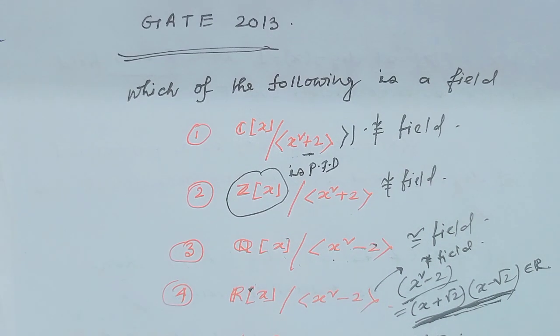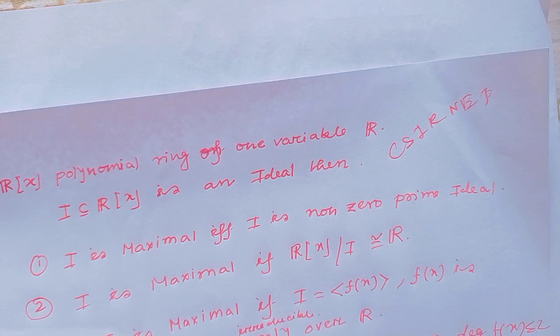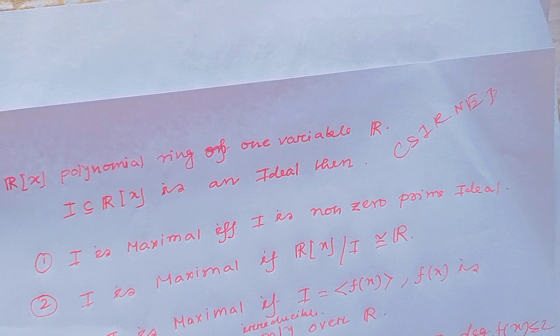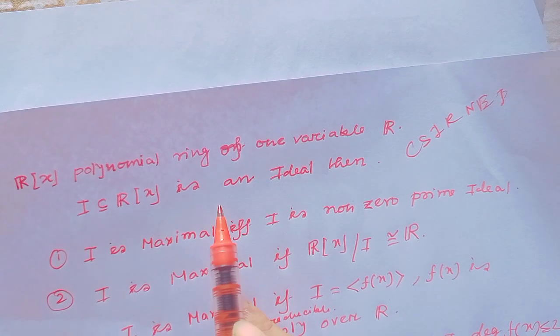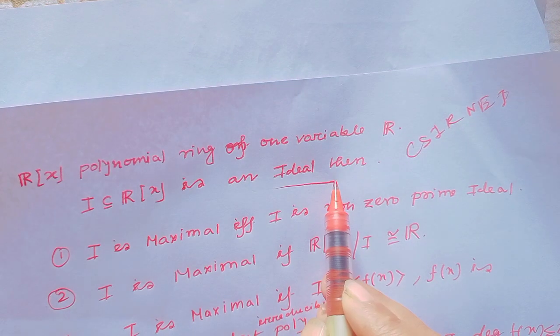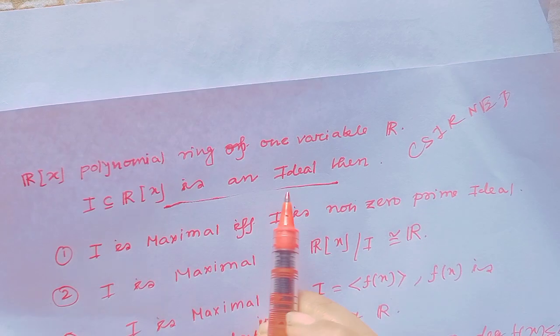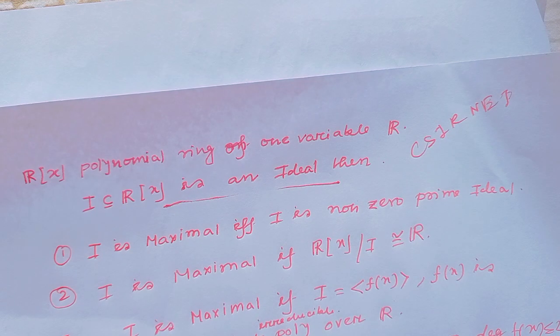I hope all my viewers have understood this question clearly. Okay? Now another question which came in the CSIR NET examination. The question is: Rx is the polynomial ring of one variable over R and I is a subset of Rx which is an ideal. Then option 1, I is maximal if I is a non-zero prime ideal.